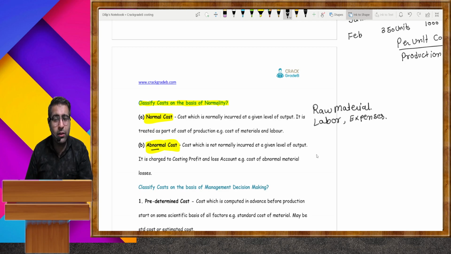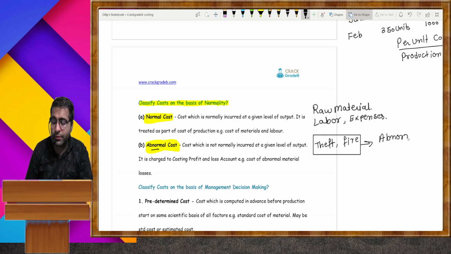like there is a theft at your factory, or goods destroyed by a fire. Are these normal causes or abnormal causes? These are all abnormal causes. So the amount spent on the abnormal causes is regarded as abnormal cost. Some costs affect the decision of management. Classify cost on the basis of management decision making.